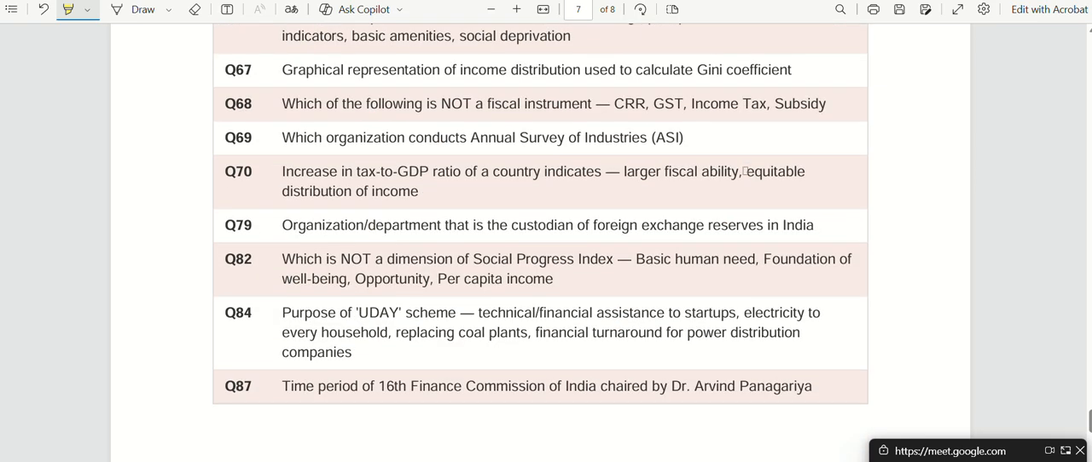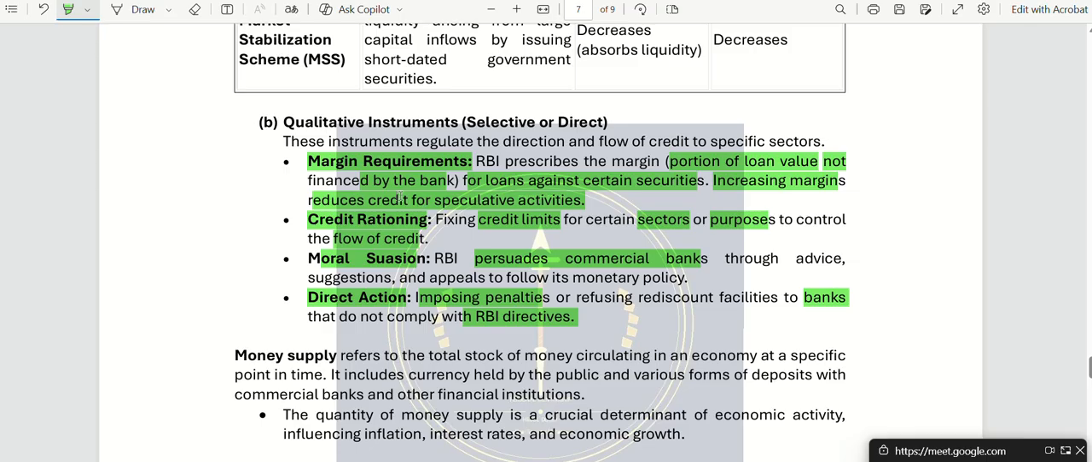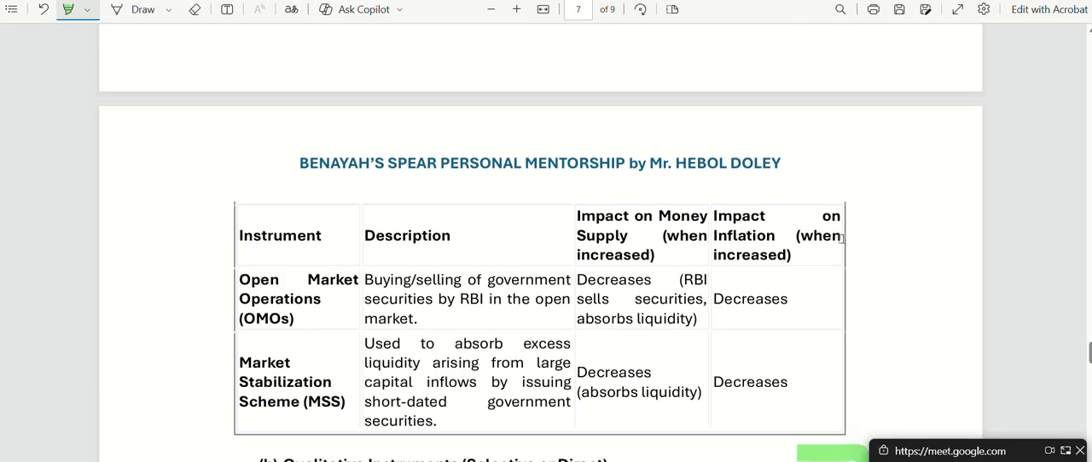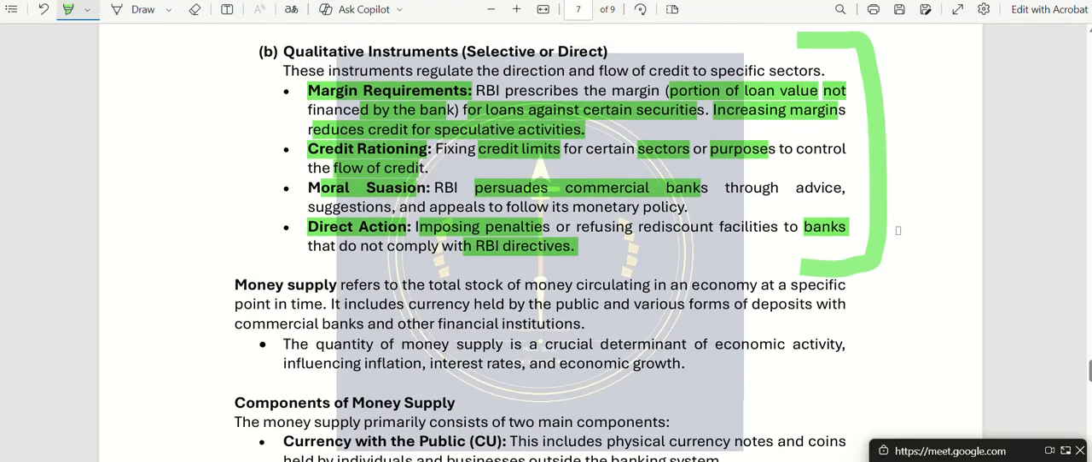Last three? Which one? These three? So yes, credit rationing, moral suasion, and direct action. All of these are qualitative instruments. The top ones were quantitative instruments of monetary policy.